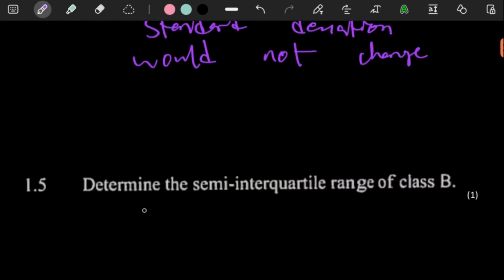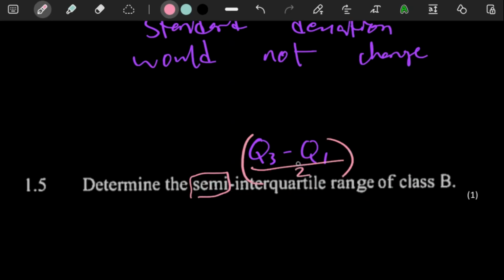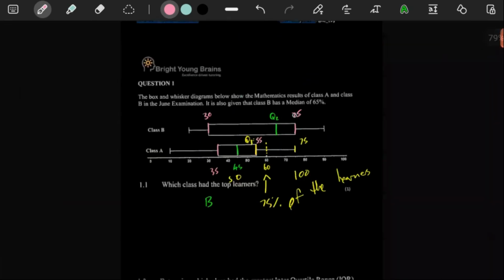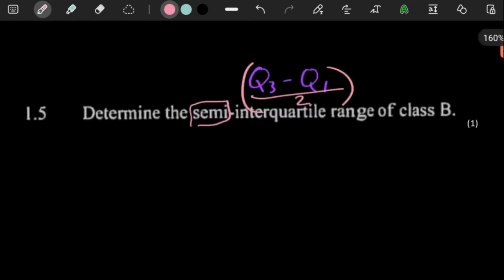And then for another mark, they say determine the semi-interquartile range of class B. So funny enough, when they say semi-interquartile range, remember interquartile range is just Q3 minus Q1. That's the interquartile range. But the moment the word semi is introduced, remember semi means half. So here, the semi-interquartile range is just the interquartile range cut in half. It's just like a semicircle. Remember, a semicircle is half a circle. So our interquartile range for B, as we said here, is just going to be 75 minus the 30. And then we have to divide that by 2, right?